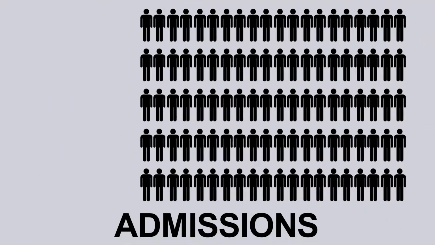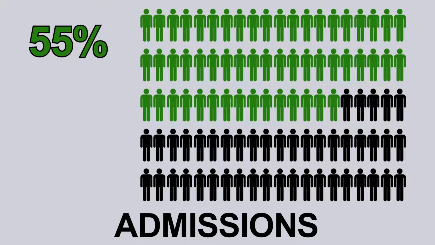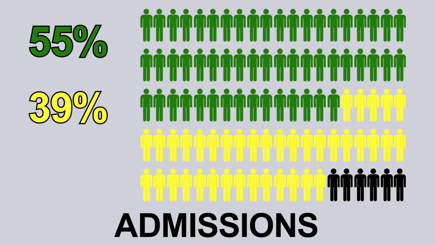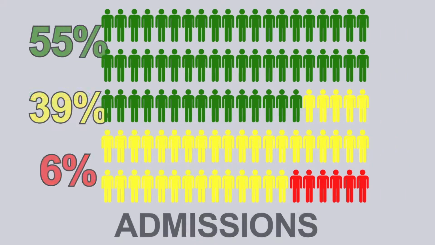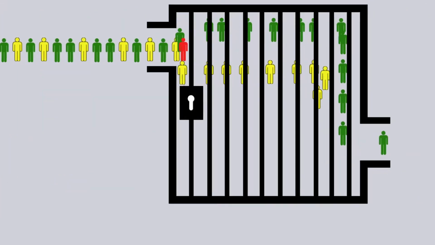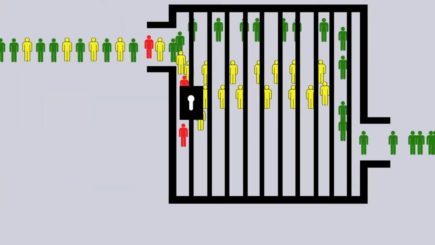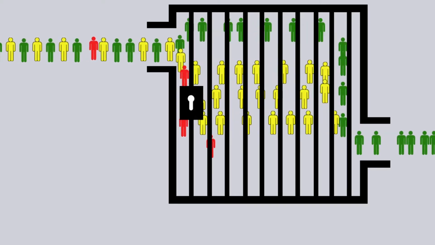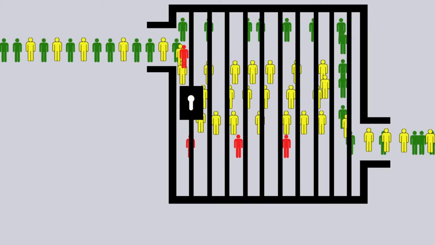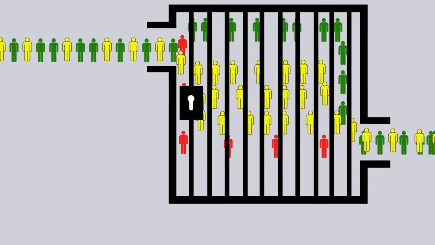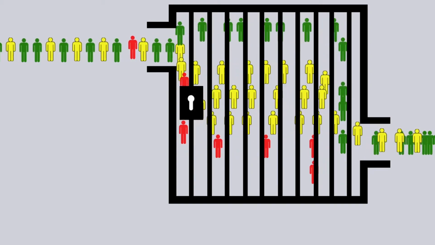So imagine 100 people coming into prison in a given year. 55 are short sentences, 39 are these moderate level, and only about 6 are these long-term stays. Again, most will have that very short length of stay, which means that they're going to flow through the system very quickly. And then the long-term people, there's very few of them entering the system, but once they're in there, they're going to stay for quite a while.